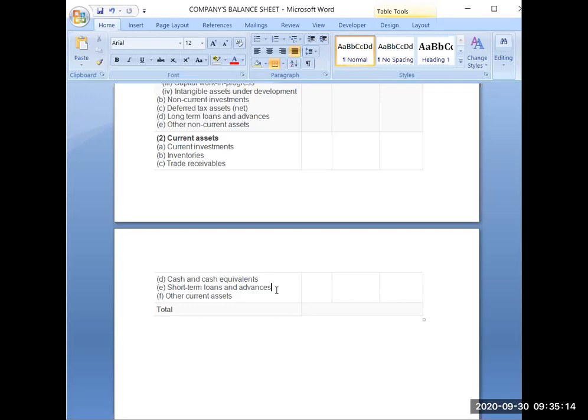Now next one is other current assets. So if you are not able to classify any current asset in these 5 headings, then it will be treated as other current assets. We will be discussing all these subheadings in detail in the next period.